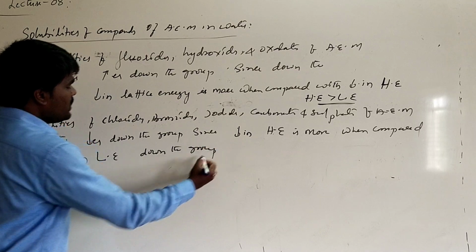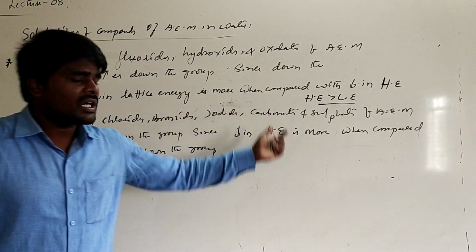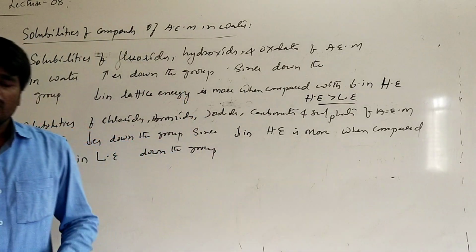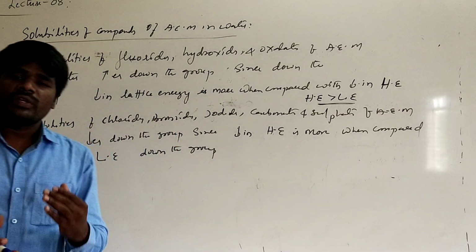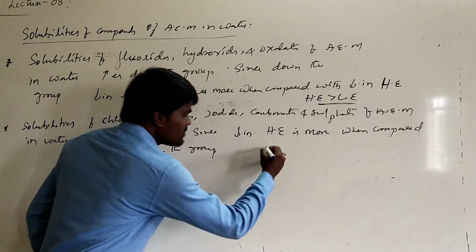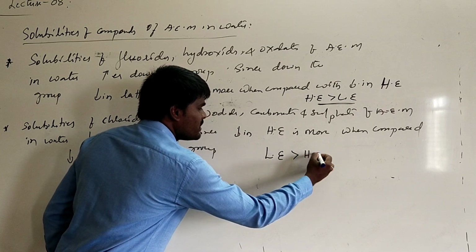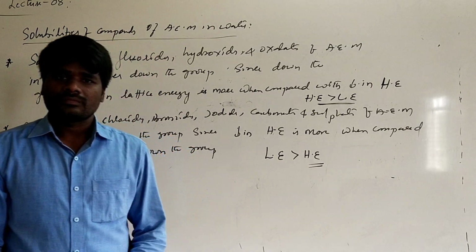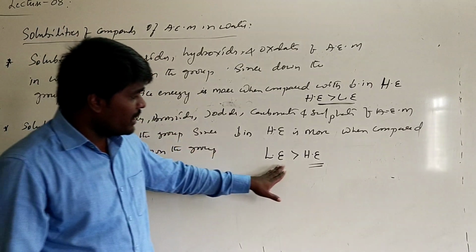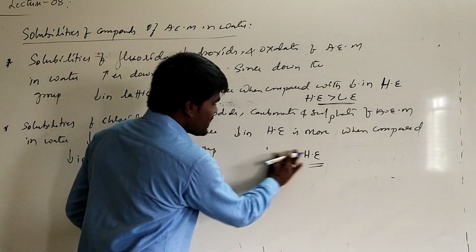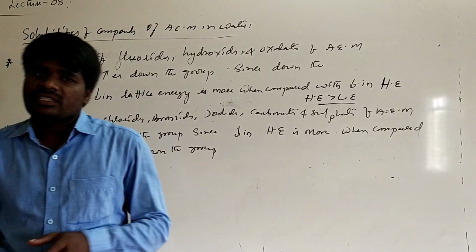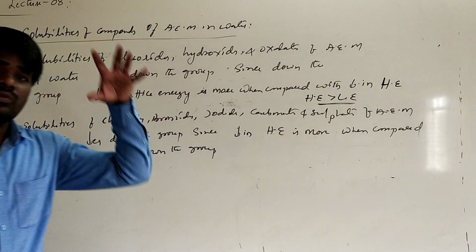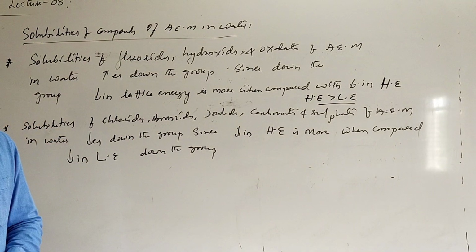Here, these anions, chlorides, bromides, iodides, carbonates, are bigger in size. When you are moving down the group, the decrease in the hydration energy is more when you compare with the decrease in the lattice energy. So in this case, lattice energy will become greater than the hydration energy, and gradually the solubility decreases. We cannot say it is overall decreasing in this pattern. Relatively speaking, the decrease in lattice energy will be less when you compare with the decrease in hydration energy. Because of that, the solubility of these compounds decreases in water.